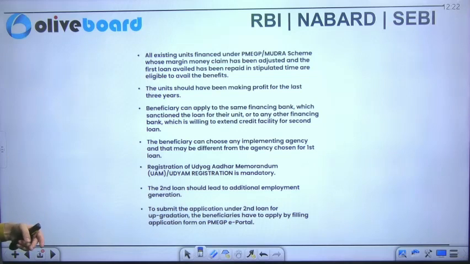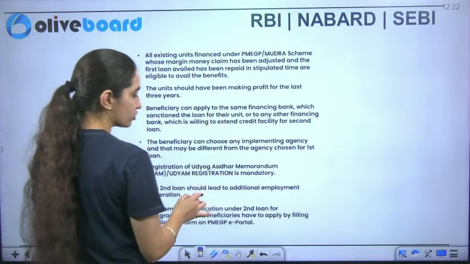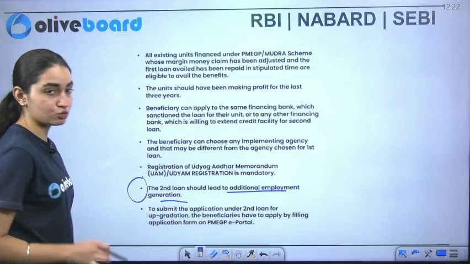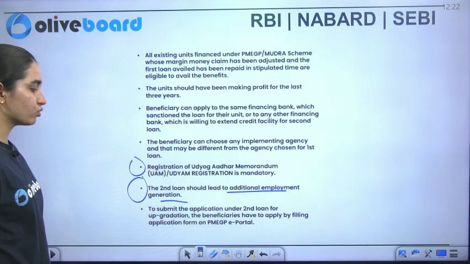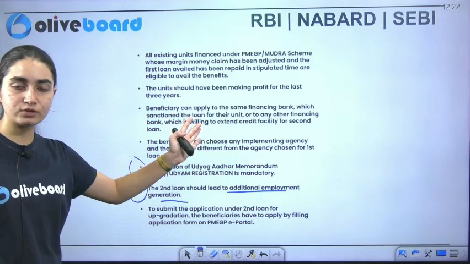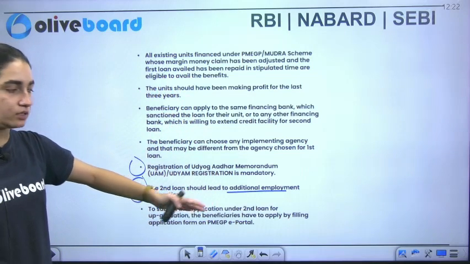the beneficiaries. Okay, so this is all similar to that only, like the second loan should be additional, it should lead to additional employment. This is one of the conditions which has been set. Along with that, Udyam registration under the Udyam portal is beneficial. It was similar for the previous one also, it is similar here also.